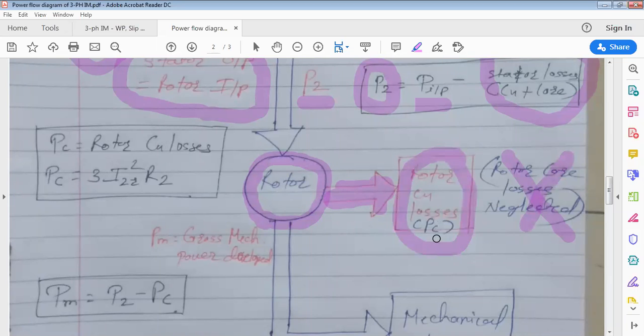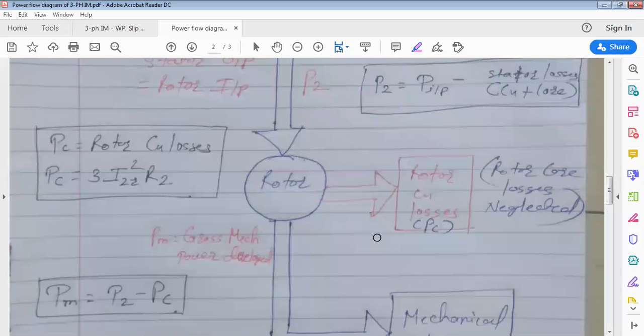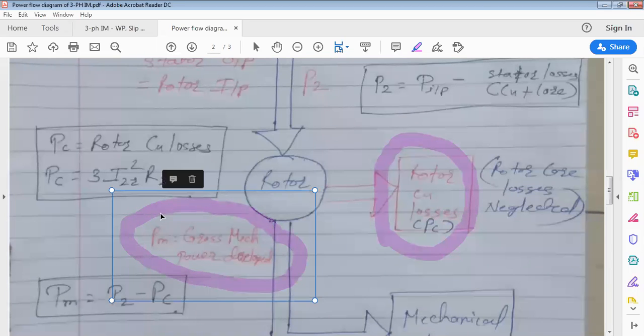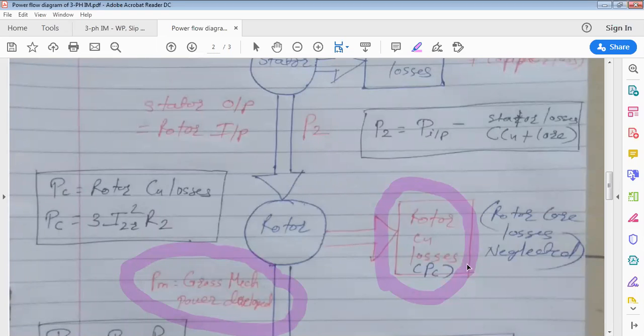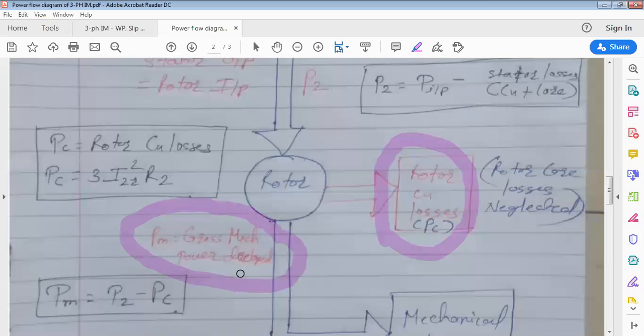Which symbol is used for rotor copper loss? Observe this box. P suffix C. Rotor copper loss takes place and the rest is converted into mechanical output. So gross mechanical power developed by rotor is marked as PM. P2 is input to rotor, PC is rotor copper loss, PM is gross mechanical power developed by rotor.